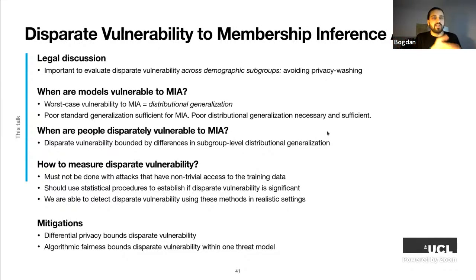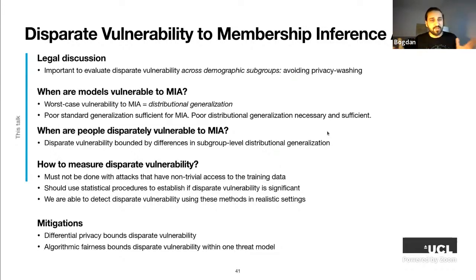Poor standard generalization is sufficient for membership inference attacks. This we have known before, and we show that poor distributional generalization is a necessary and sufficient condition for vulnerability to membership inference. People are disparately vulnerable to membership inference when these groups have different degrees of distributional generalization.